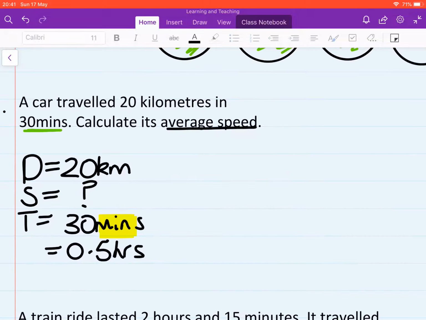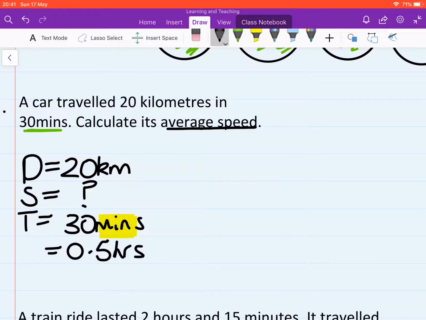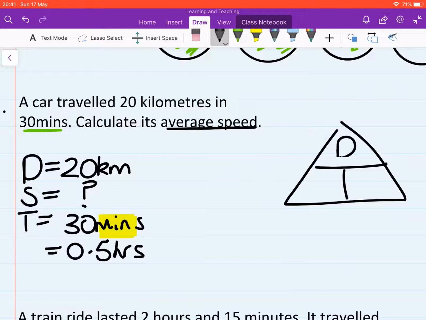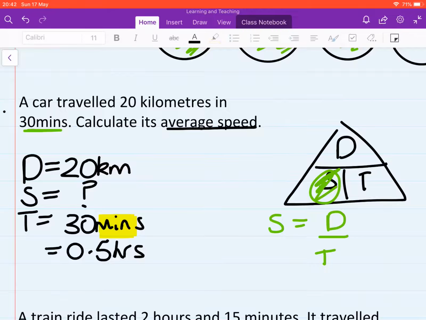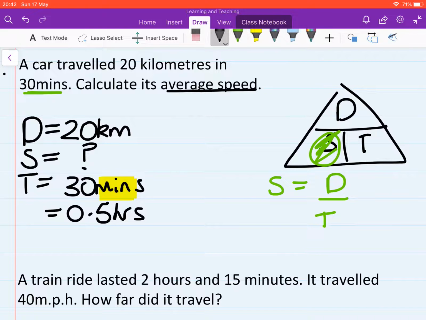So we're now going to draw our speed, distance, time triangle. We remember that by where the Prime Minister lives. The Prime Minister lives in Downing Street. We want to work out the speed, so we'll score that out. So speed equals, and we can see that D and T are on different levels, so we're going to do distance divided by time. I'm going to struggle for space a little bit here, so I'm going to need to work across a little bit. So we're going to do 20 divided by 0.5.